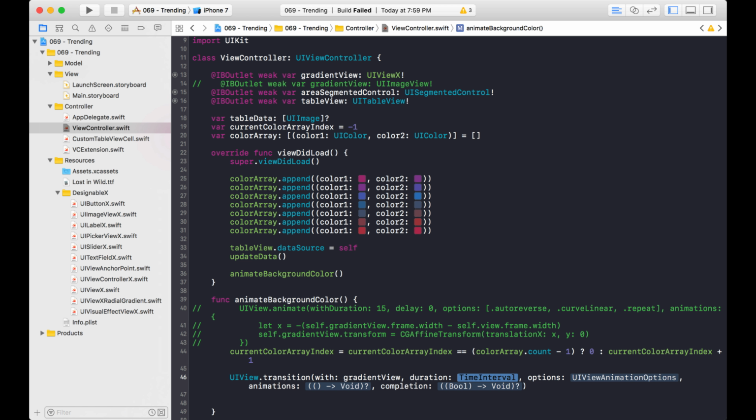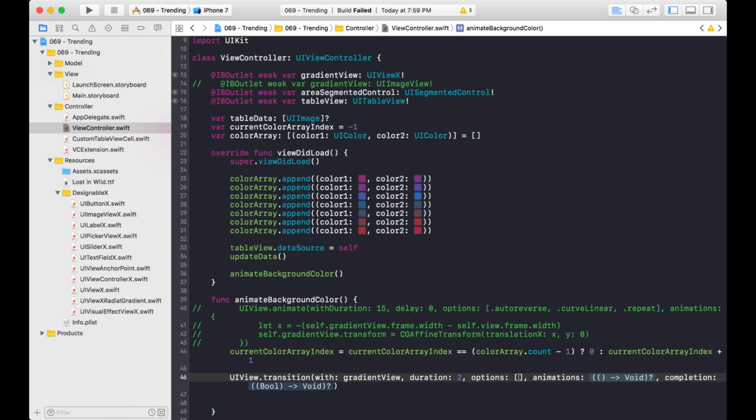Now, how long will it take to transition from just one set of colors to the next one? Well, for demonstration purposes, let's just put 2 seconds. But normally it will be a lot longer, right? Probably more like 10 seconds for each transition because we want it to be really slow. But I'm just going to put in 2 seconds so when we run it, we can see the color change much faster.